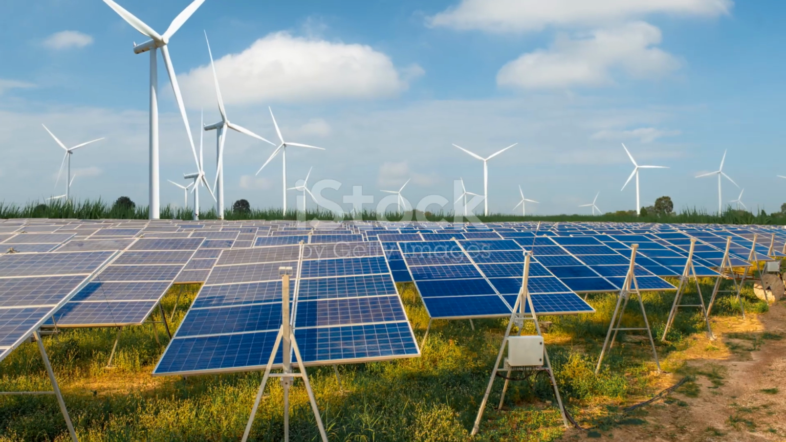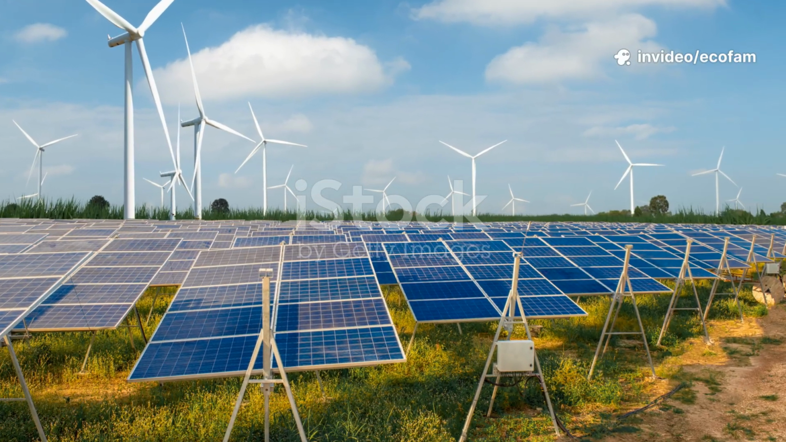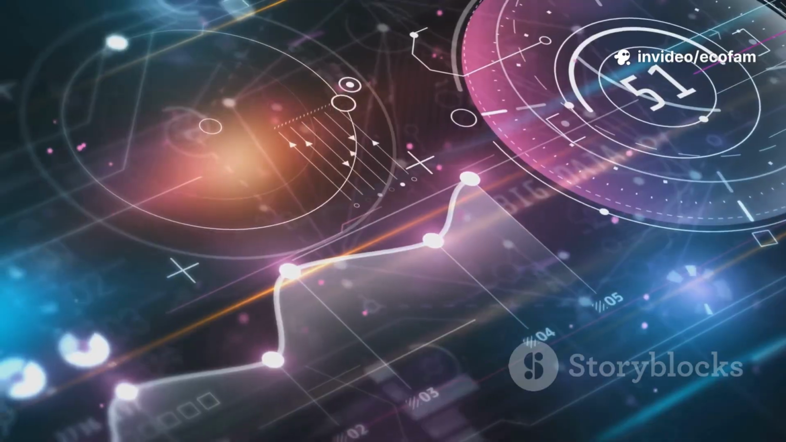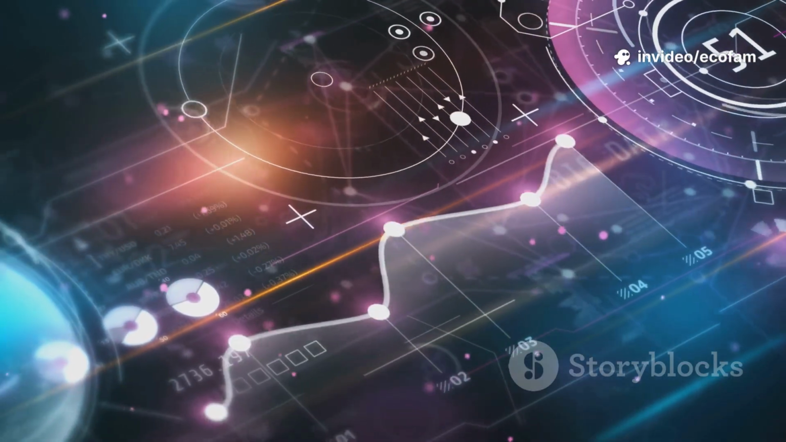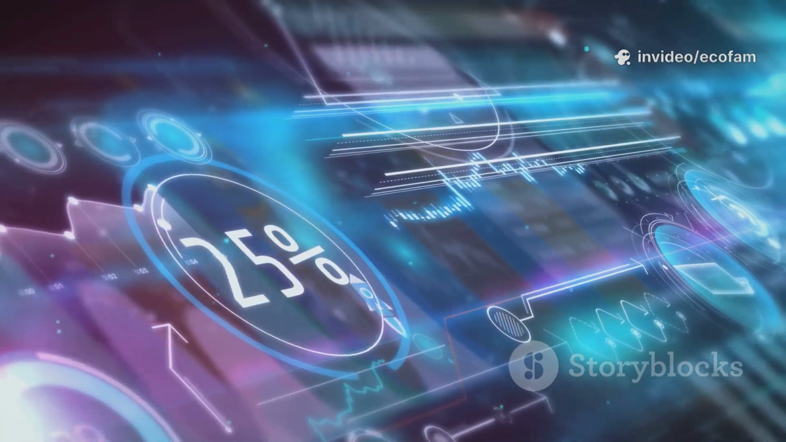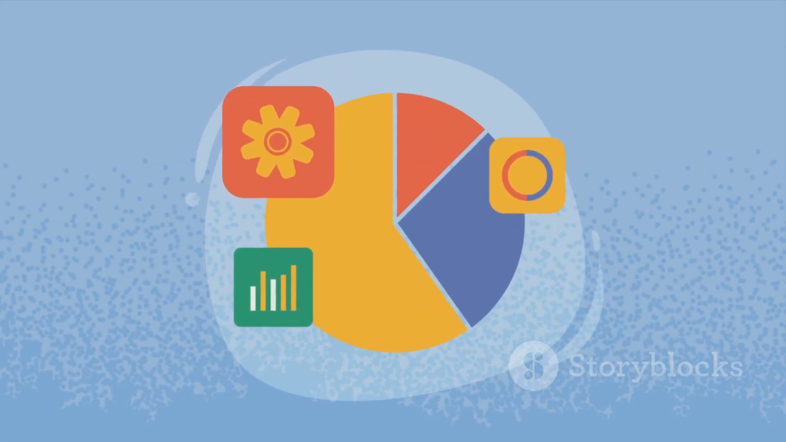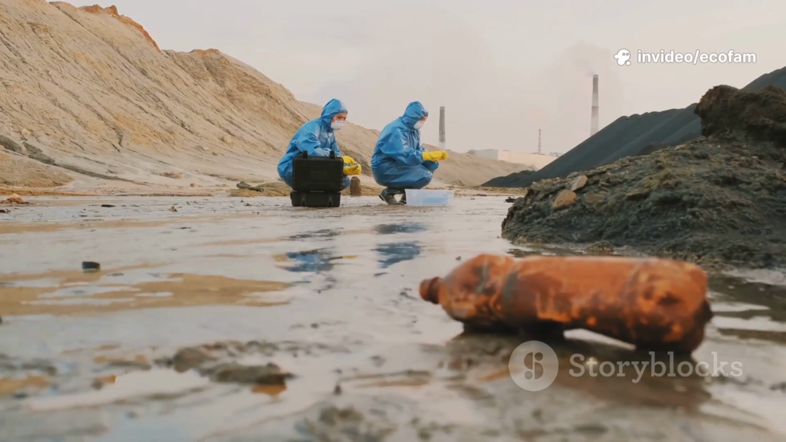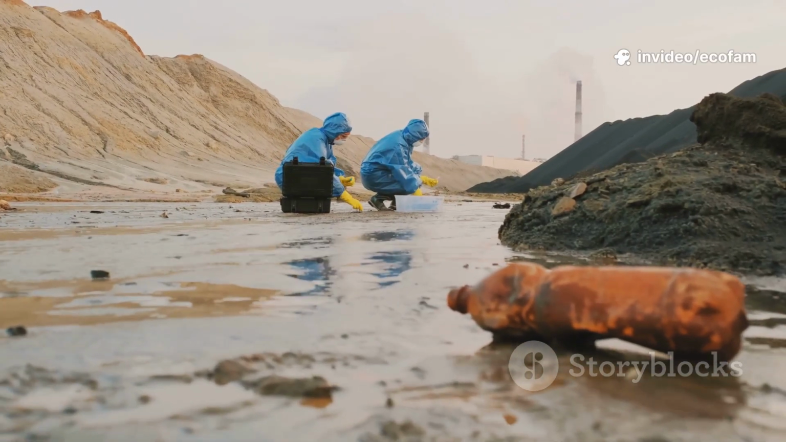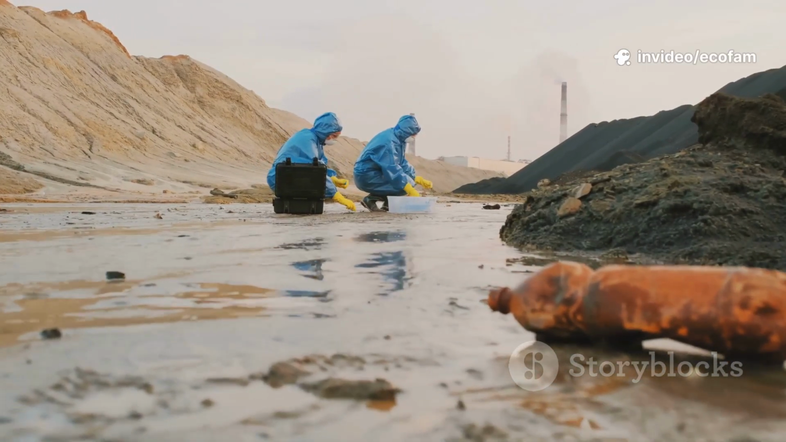WHO guideline, 1.5 mg per liter. US EPA enforceable limit, 4.0 mg per liter. India acceptable limit, 1.0 mg per liter. India permissible limit, 1.5 mg per liter. India's acceptable limit here is stricter than WHO and US EPA, reflecting local health risks.